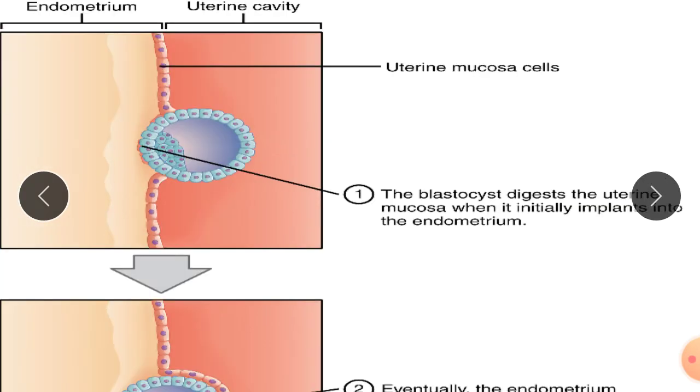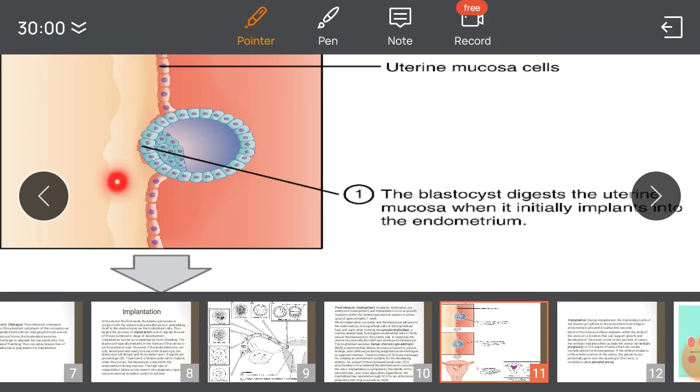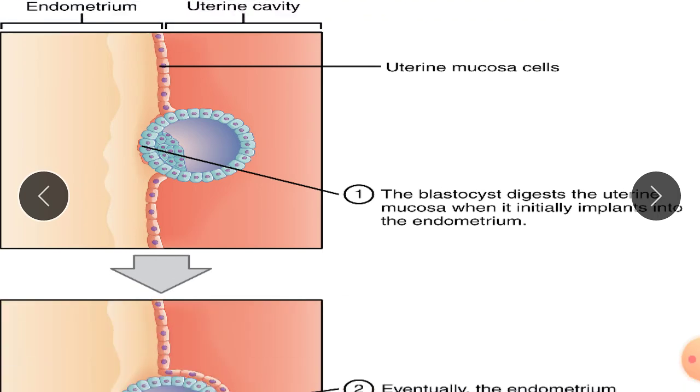So this is the uterine cavity. This is the endometrium, the endometrium epithelium. And this epithelium is ruptured. The epithelium of the endometrium is ruptured by the secretions of the trophoblast cells. So the blastocyst digests the uterine mucosa when it initially implants into the endometrium. The blastocyst digests the endometrial lining here.